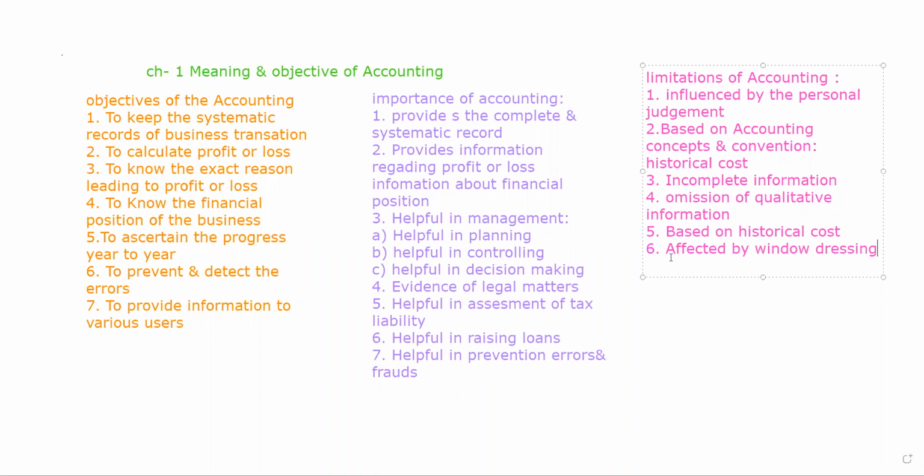Next is unsuitable for forecasting, because whatever accounting we do is for past experience. We do whatever we did in an accounting year. We never do accounting for next year, and it cannot be done. So it is unsuitable.